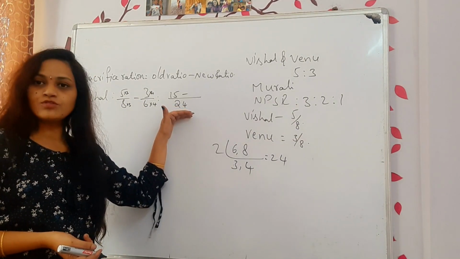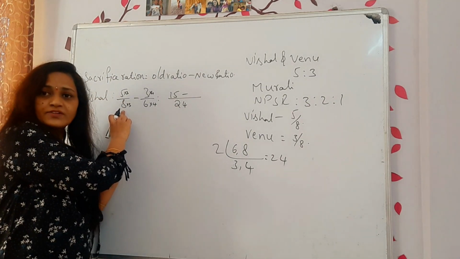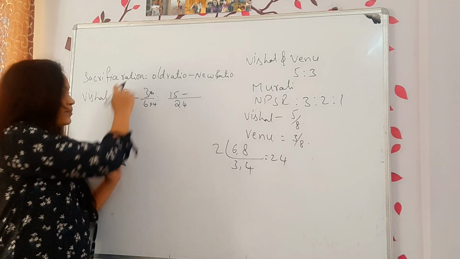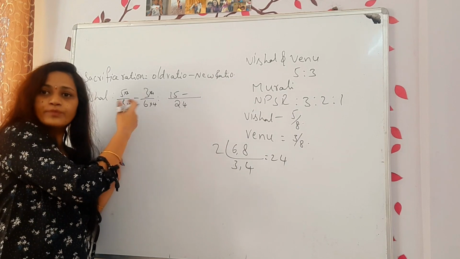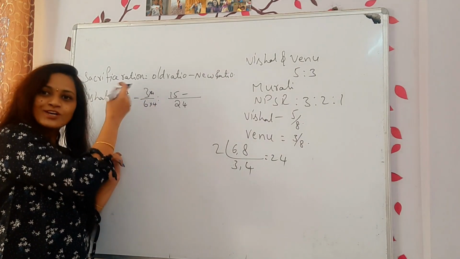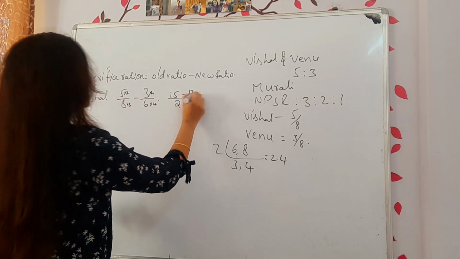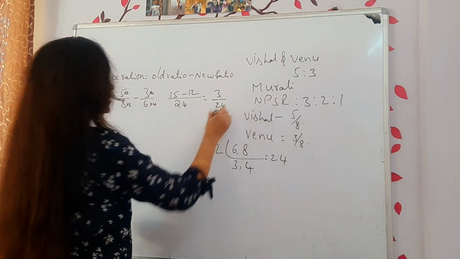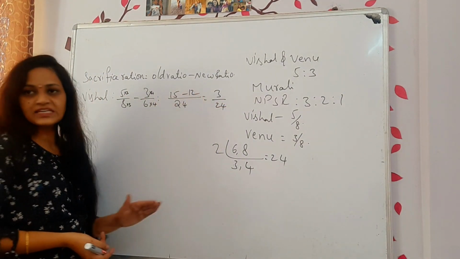Okay. Here the denominator you got 24. So here also you wanted 24. How can it become 24? When you multiply with 3. So multiply both of them with 3. Here also you need 24. How can you make it 24? Multiply both of them with 4. Okay. Now what is the answer? 15 minus 12. Right? Now the final answer is 3 divided by 24. Okay. Got it? 15 minus 12, 3.